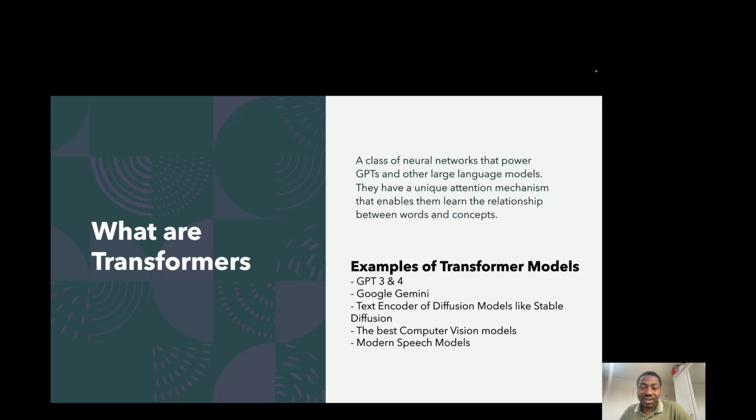Some of the best computer vision models around today are built with transformers, and modern speech models like music gen, audio gen, voice cloning software and models are primarily powered by transformer models. So they are really ubiquitous, they lie at the heart of almost any modern AI model, and without them, the world of artificial intelligence would not be what it is today.